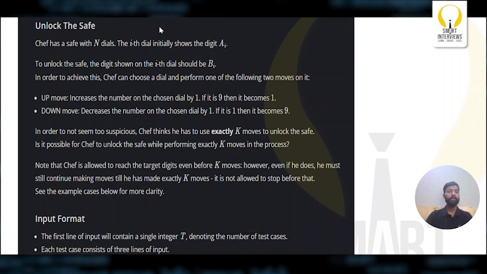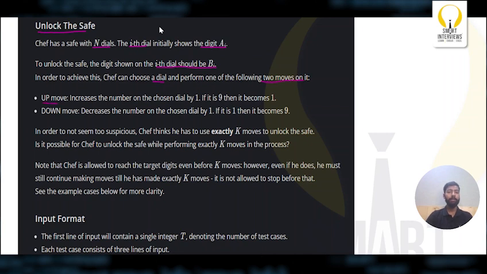Let's discuss the third problem, unlock the safe. Chef has a safe with n dials. The ith dial initially shows the digit A i. To unlock the safe, the digit shown on the ith dial should be B i. In order to achieve this, Chef can choose a dial and perform one of the following two moves.